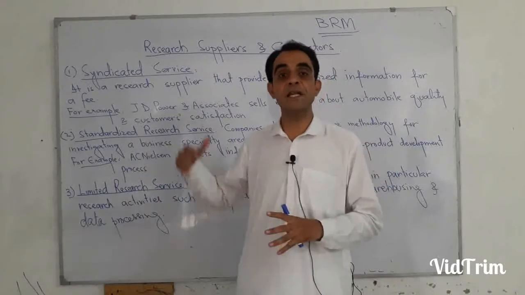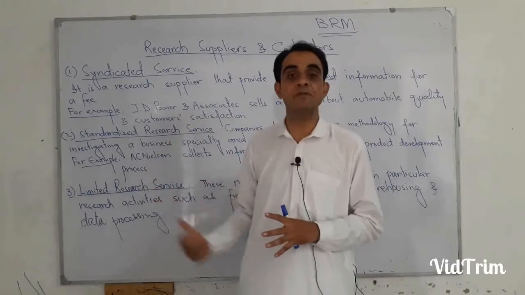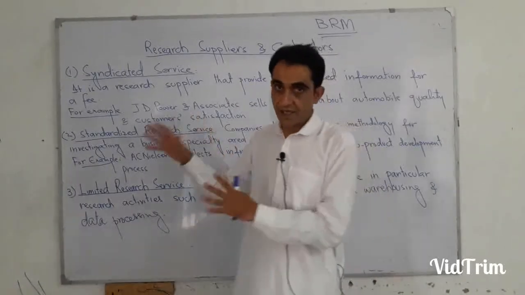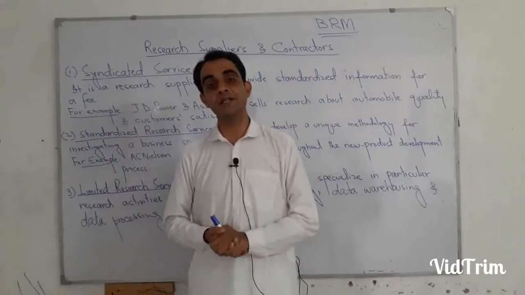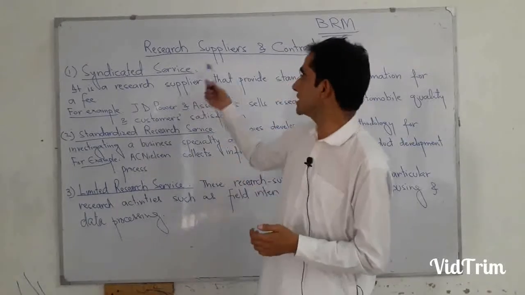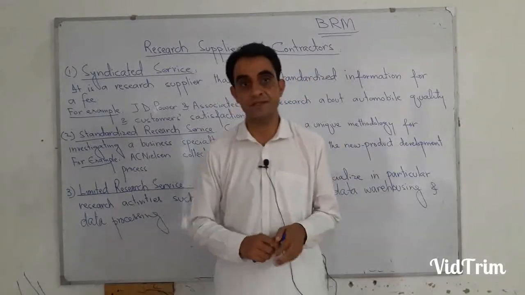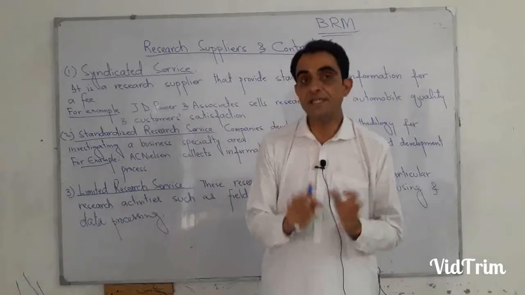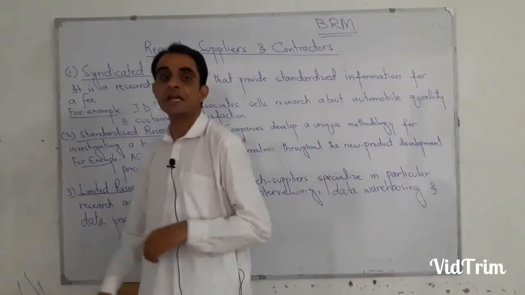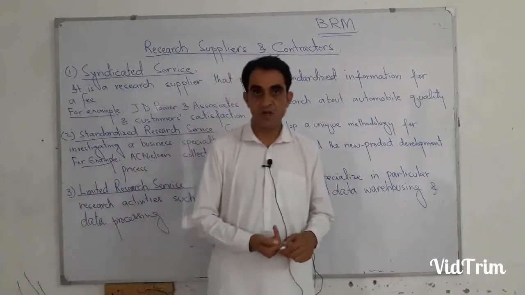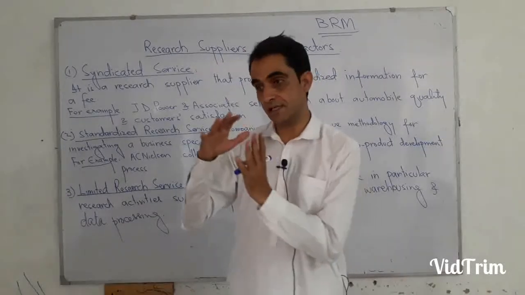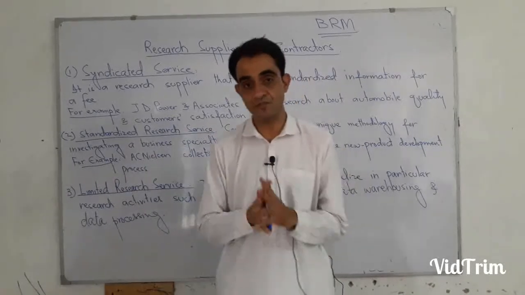Before going to the explanation of these three types, you should know that there are different advantages and disadvantages of conducting research through external research firms, or research suppliers and contractors. I am discussing just one merit, that is their economies of scale. What is meant by economies of scale? We have discussed it in other subjects in previous semesters.